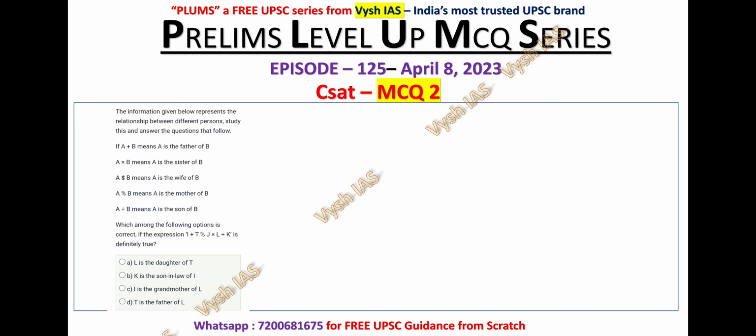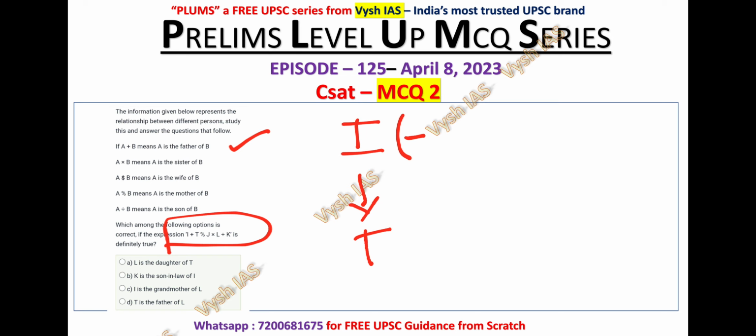I plus T percentage J into L divided by K is definitely true. If it is true, which of the options will be satisfying that particular equation? So let's write. I plus T: plus is nothing but A is father of B. I is father of T. I is male, so I am representing with plus. T percentage J means T is mother of J. T is mother of J.